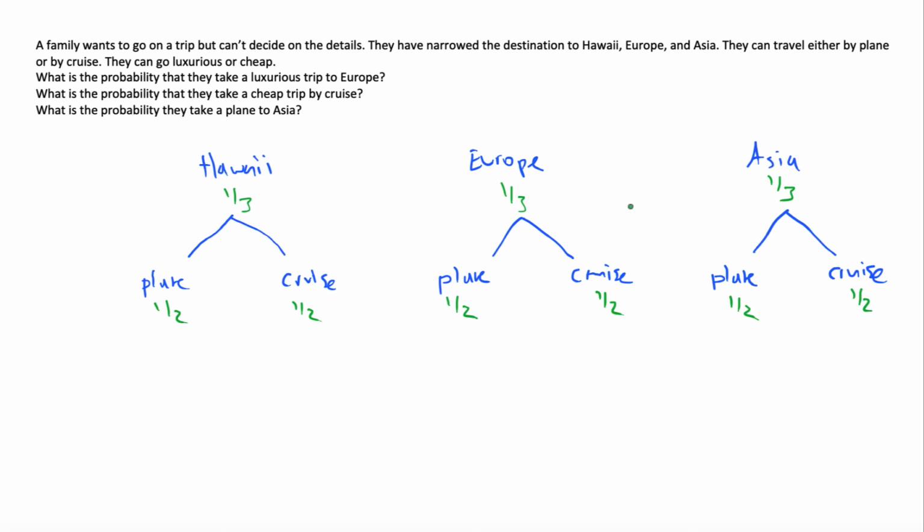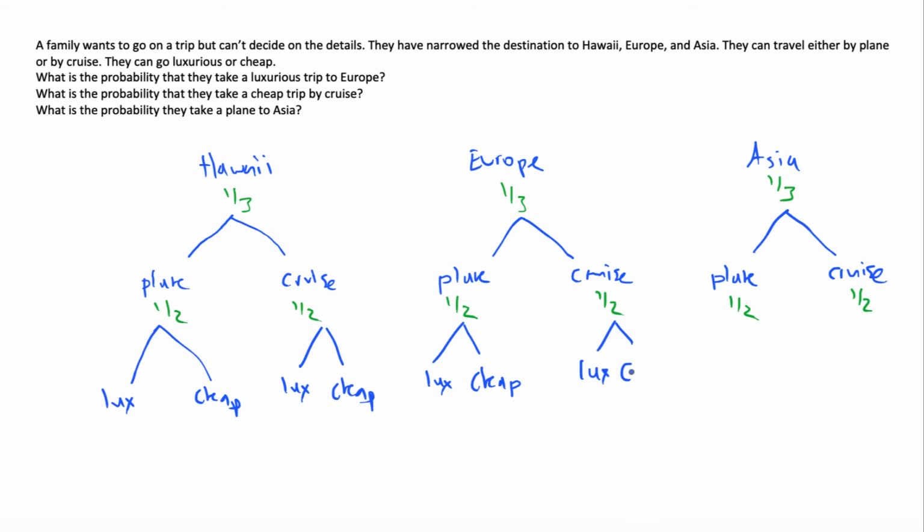And then what's the last choice you have to make? Are we going to go luxurious or are we going to save money and go cheap? So from this branch, we're going to do another one, luxurious or cheap, and that's going to happen for each of these. Once we finish this, there are no more options. We're only going to go 3 rows deep here. So let's write down all the possibilities here. Once again, there are only 2 options, either luxurious or cheap, so each of these is going to be 1/2.